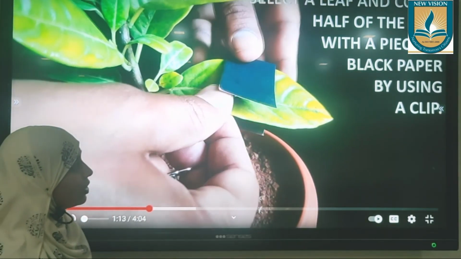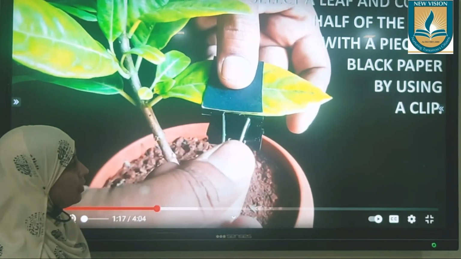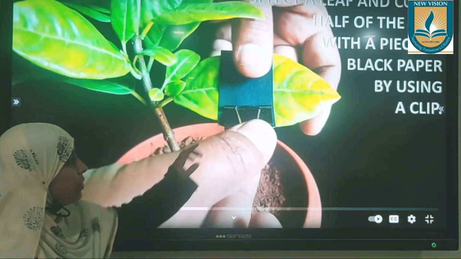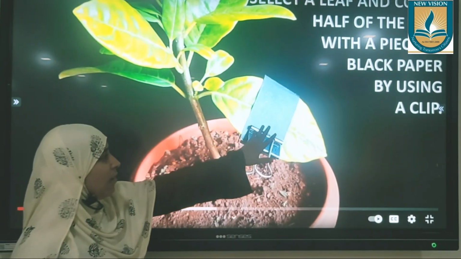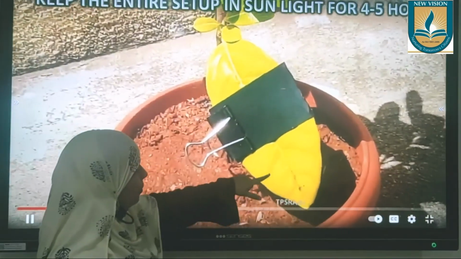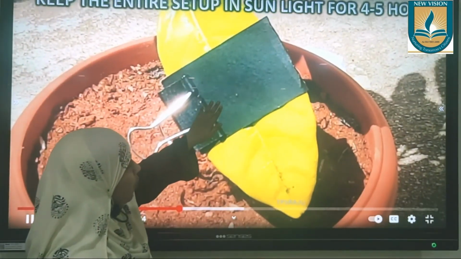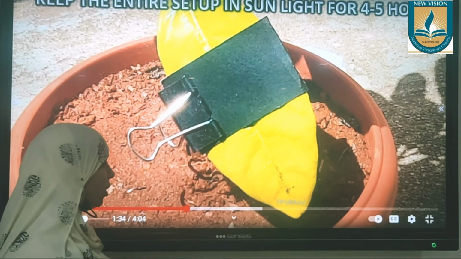You need to just put the cardboard, fix it with the help of this clip so that this part does not receive sunlight. Okay, we have a condition now where part of the leaf is receiving sunlight, these two sides, and part of the leaf is not receiving sunlight, that is in the center. We'll keep this setup in the sunlight. See, all other things are common.